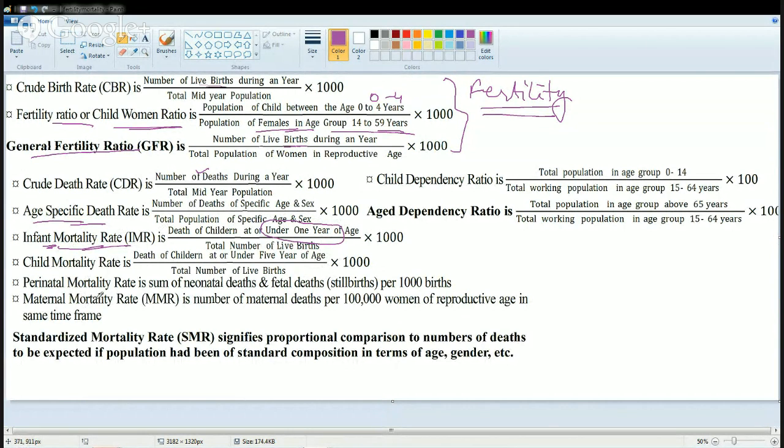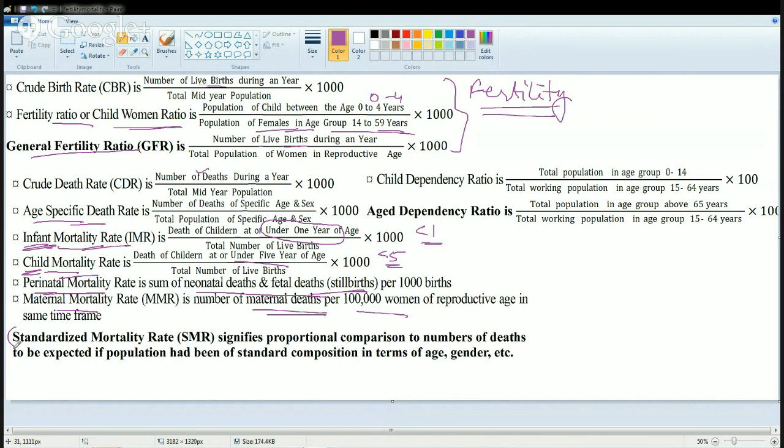Then we talk about another concept, that is total live births. Then you have the child mortality rate, where we talk about under 5. When we talk about infant, it's less than 1. When we talk about child, it's less than 5. And we talk about perinatal mortality, that means the neonatal deaths and the fetal deaths, that's stillborn babies per 1,000 births. Maternal mortality is the number of maternal deaths, or the death of the mother, per basically 1 lakh women of that same reproductive age.